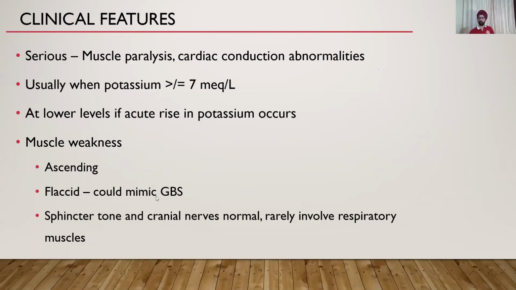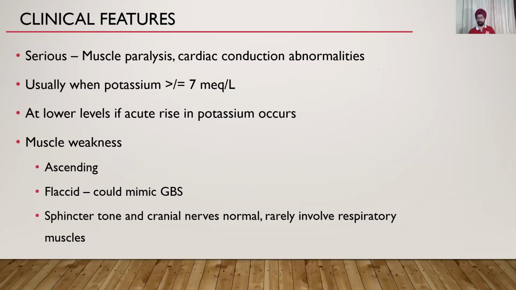But if there is an acute rise, if someone's baseline potassium is 3.5 and this patient suddenly comes with a potassium of 6, do not take it lightly. Even at 6 or even at 5.5, such a patient might go into paralysis or a cardiac conduction anomaly. The muscle weakness is generally ascending and flaccid and could mimic GBS. So please check electrolytes before starting treatment for GBS. Rarely it can involve the respiratory muscles.